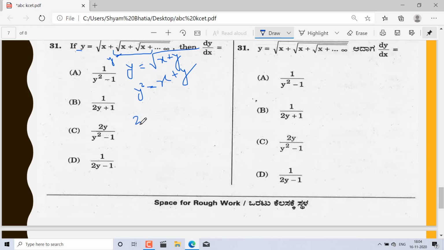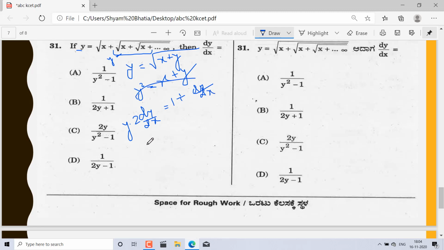Differentiating both sides with respect to x, so 2y dy by dx equals the derivative of x with respect to x, which is 1, plus dy by dx.